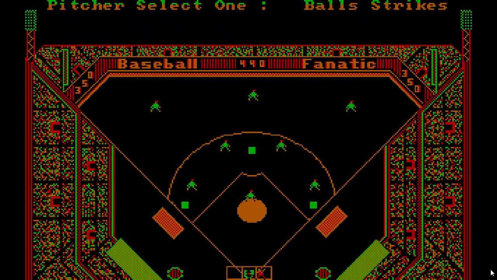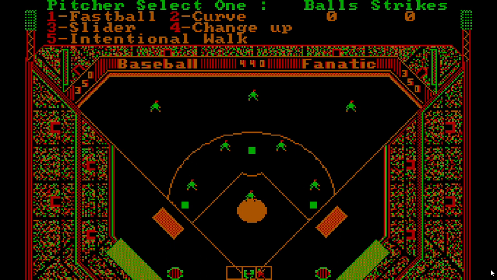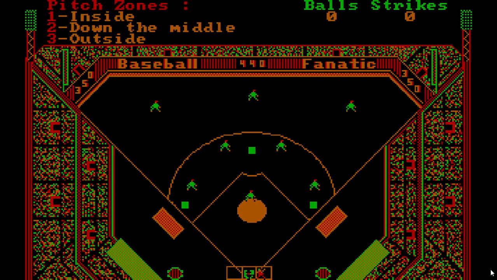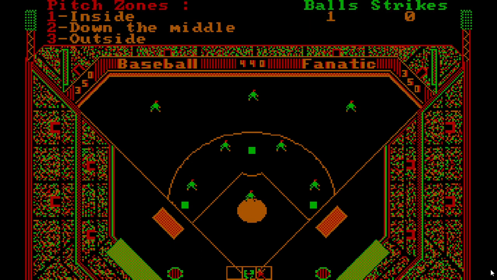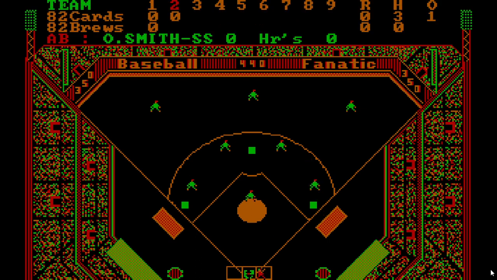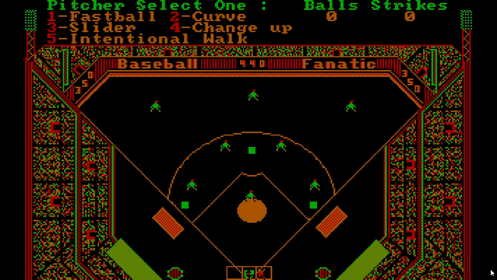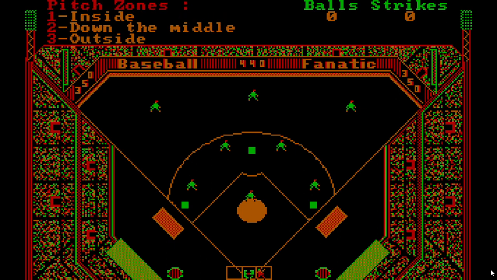Whoa. I saw Welcome to County Stadium capacity something something. Alright, change up down the middle. Ground out. Ozzie Smith, the batter. Fastball inside.